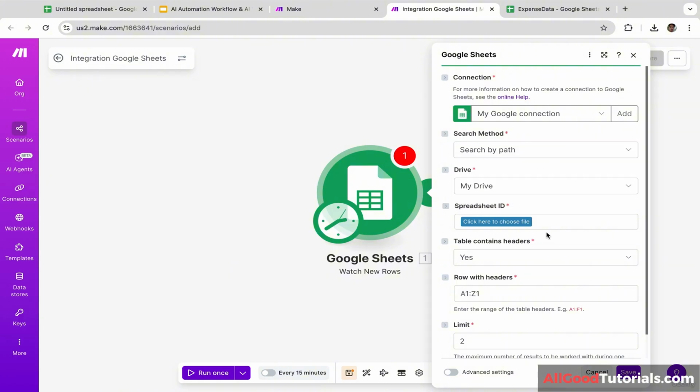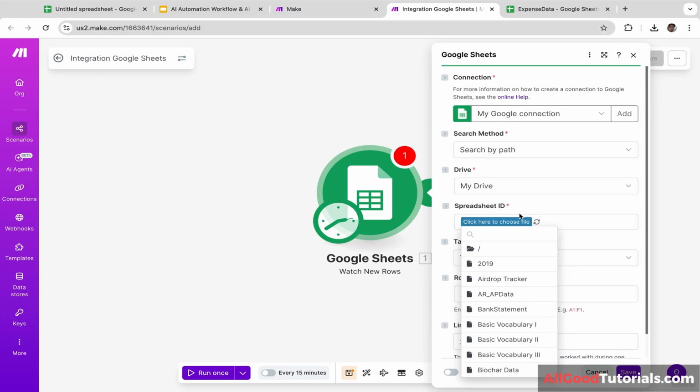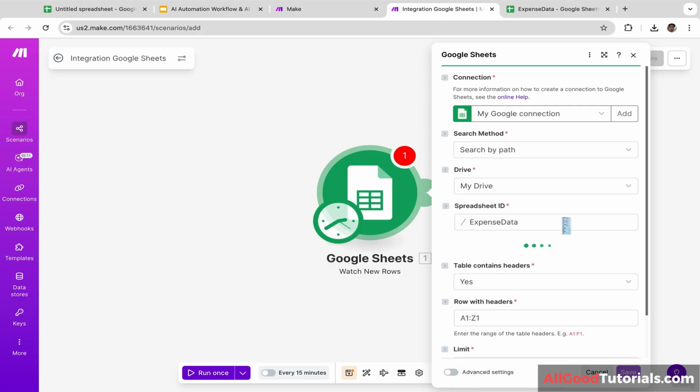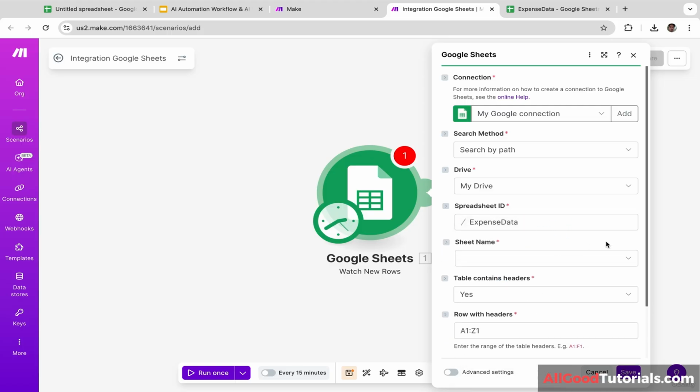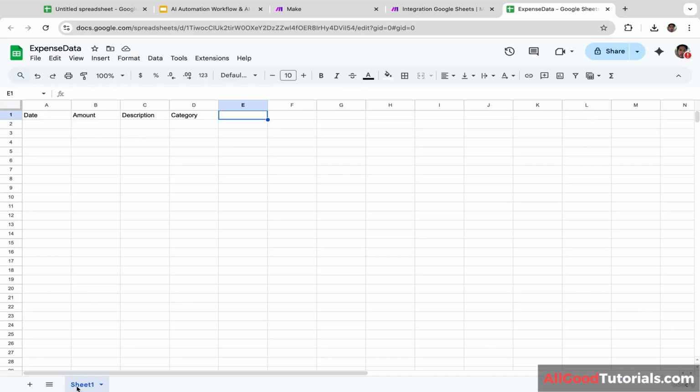Next, we are going to select the spreadsheet. So let's click this. Click here to choose File. And obviously, I'm going to select Expense Data. That's the name of the file. So let's type in Expense Data. And for the sheet name, let's select Sheet 1. Well, in this case, we only have Sheet 1, right?